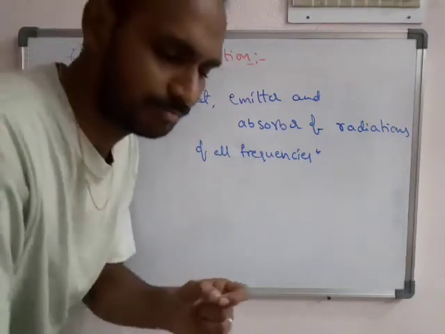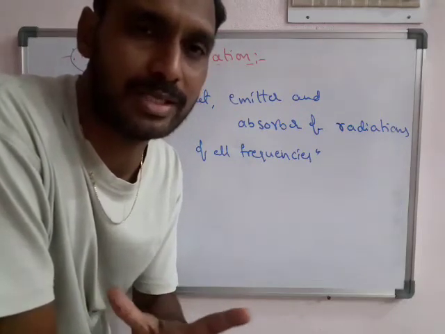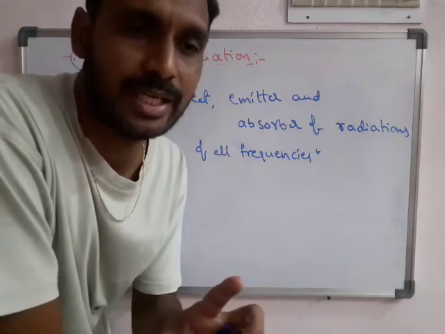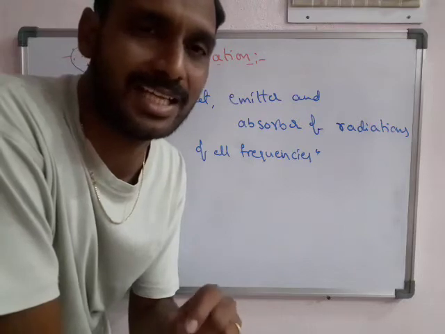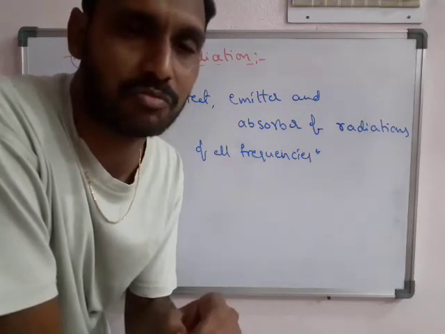Here the main important thing is that actually there is no perfect black body, but we are discussing it because it is an imaginary one. That's why it is also called an ideal body. For example, we know the ideal gases in the states of matter.